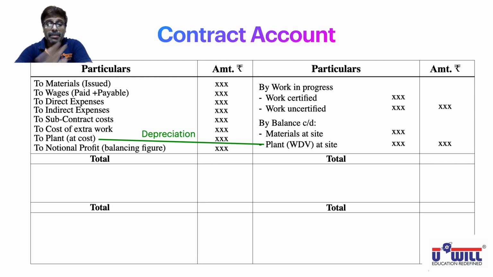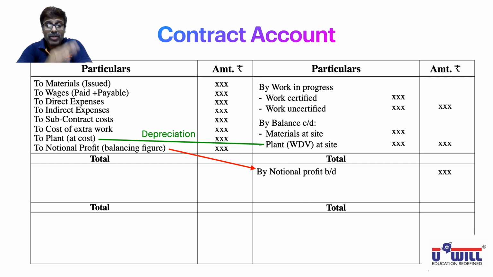If the contract is complete and full payment is also received from the contractee, then the entire amount you directly transfer to P&L account. Now this notional profit will be written on the opposite side again as notional profit brought down. Now here we will make those workings that we studied in the previous slide. What workings? At this stage we will find out what percentage of work is done.